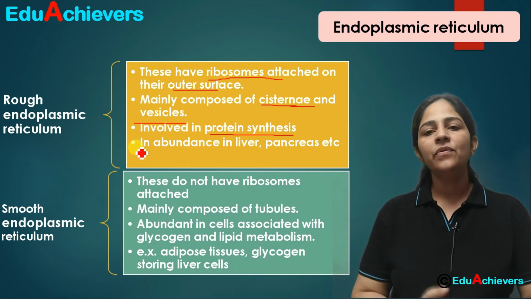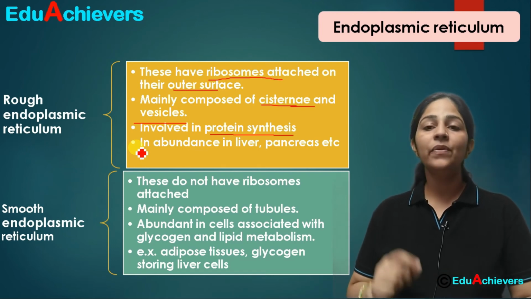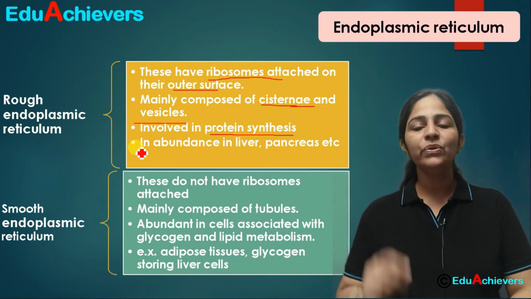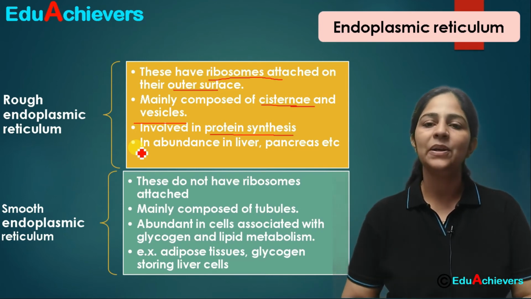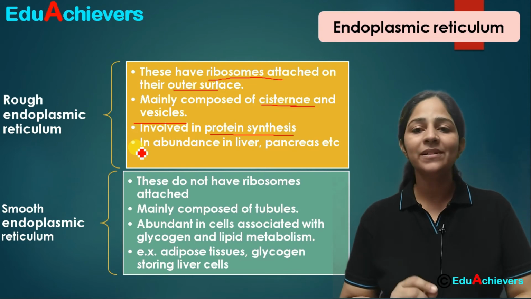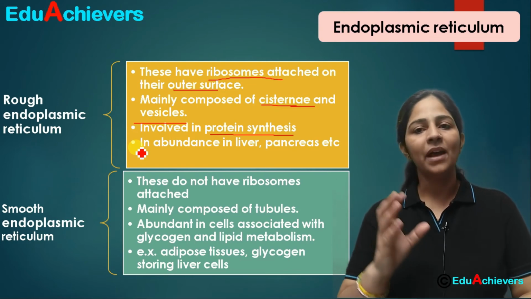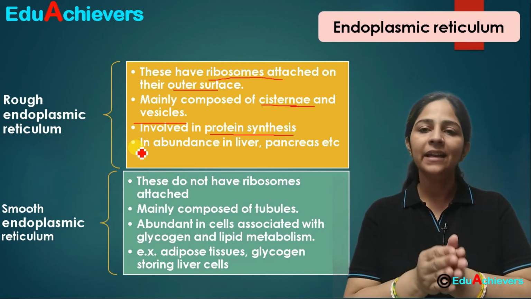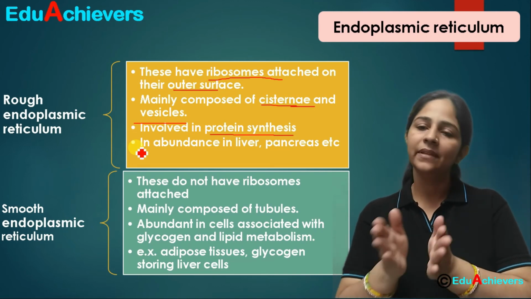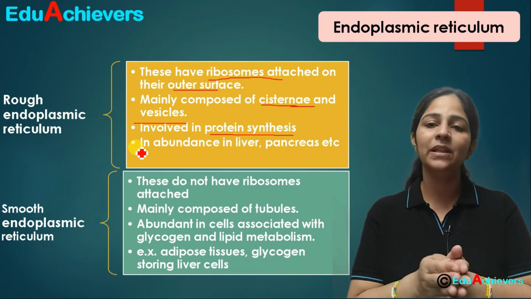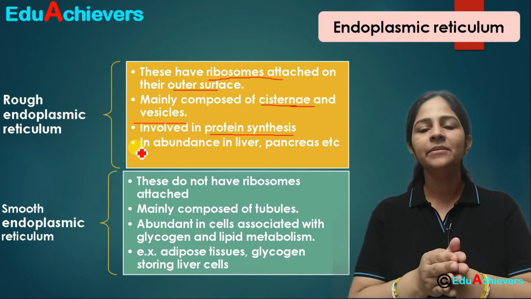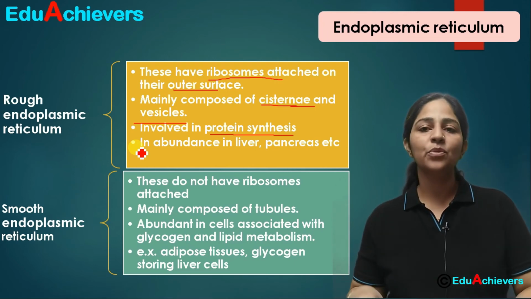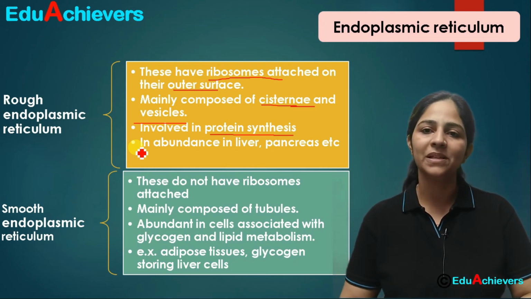And remember, whenever somebody asks you which cell organelle is associated with protein synthesis, you have to say rough endoplasmic reticulum. You should not say only ribosomes, because ribosomes alone cannot make proteins, whereas they are in association with endoplasmic reticulum. When they are attached with endoplasmic reticulum, they are involved with protein formation, but not when they are in cytoplasm and not in association with rough endoplasmic reticulum.